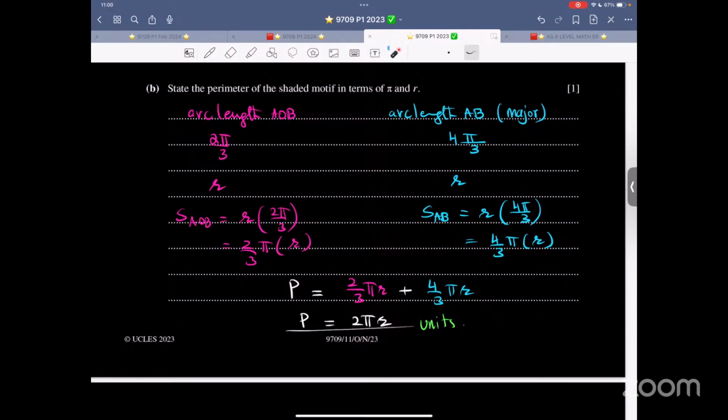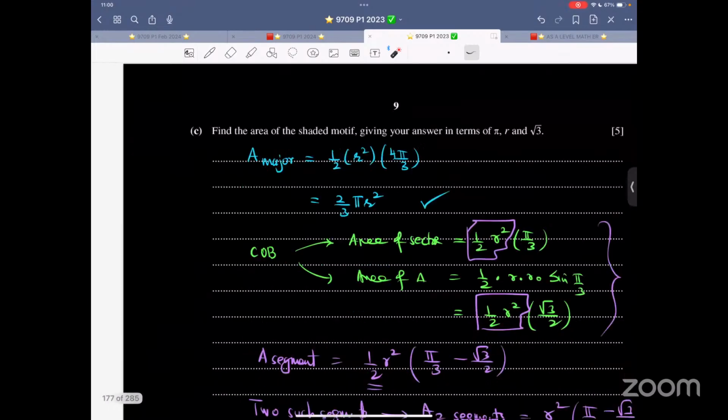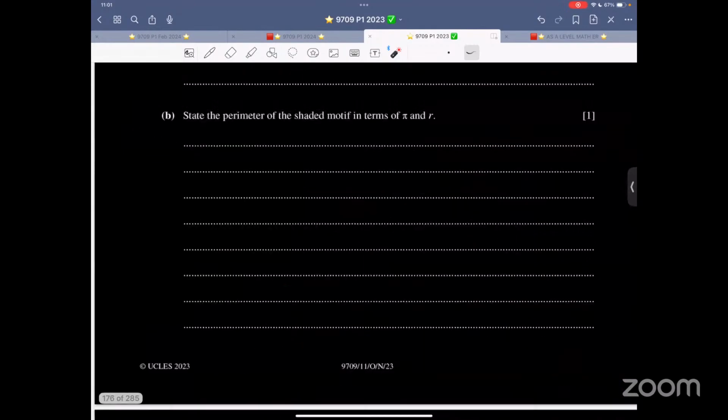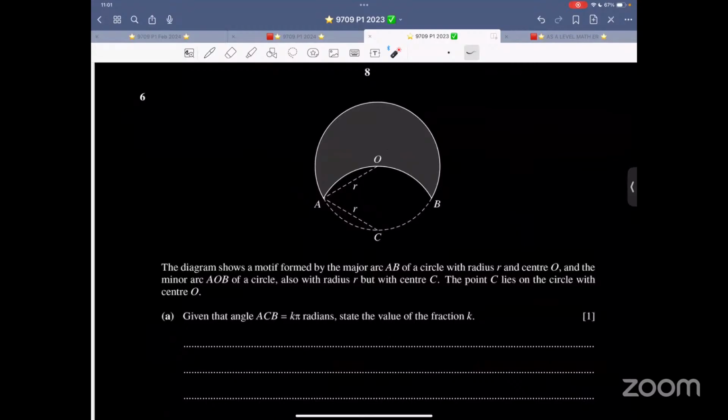Now, the next one. The area of the motif. Now, think about it. Let me draw it over here. Let me choose a nice color, and let me make it thicker like this. It's just a rough diagram like this. Now like this, like this, like this, let me just shade it.